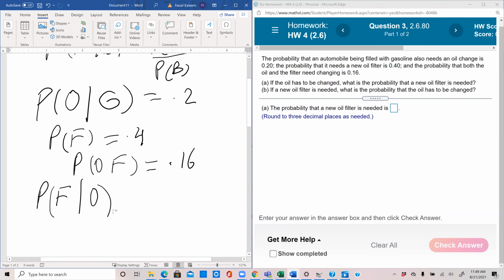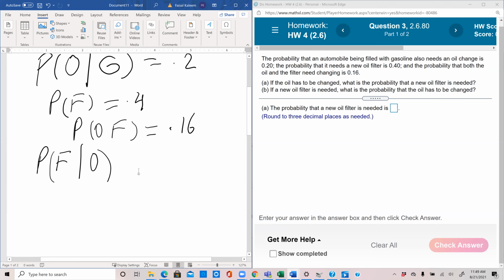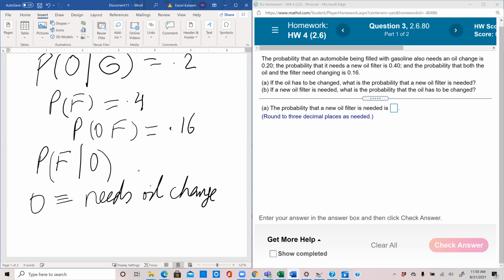So in fact, we can even summarize these letters. So O means needs oil change. F means that it needs new filter.